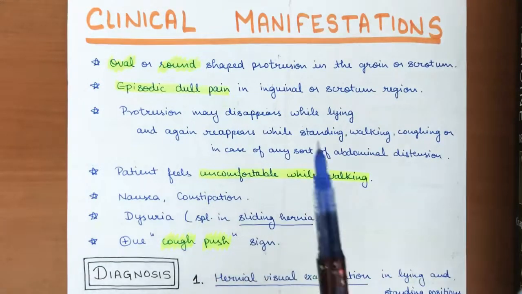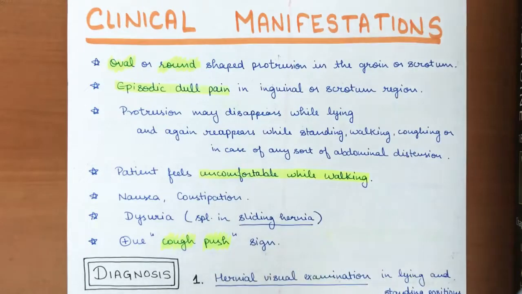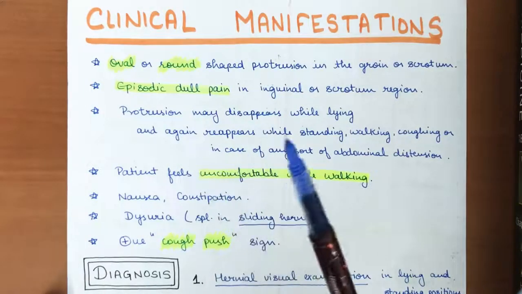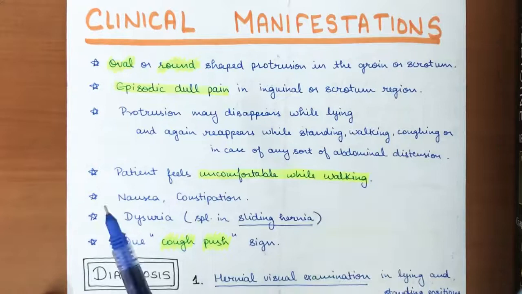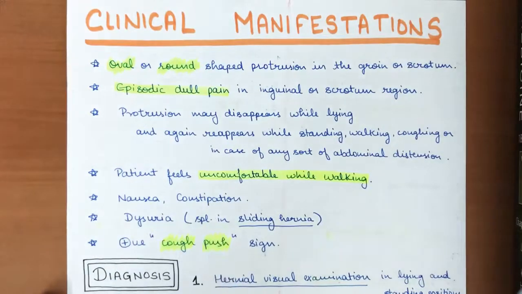In those cases it will reappear. So the patient feels quite uncomfortable while walking. There will also be nausea and constipation, and dysuria if it is a sliding hernia, in which the bladder will be involved, causing dysuria, that means painful or difficult urination.